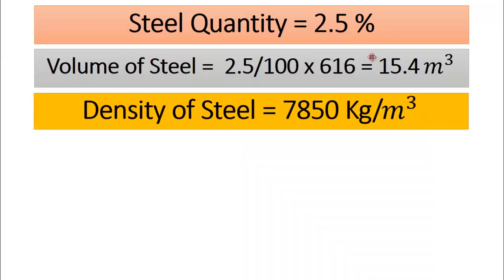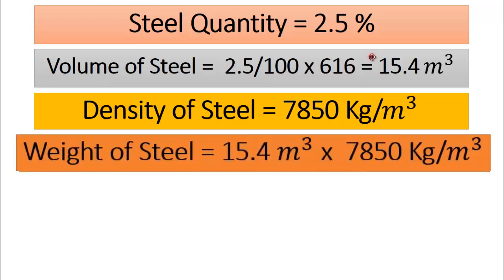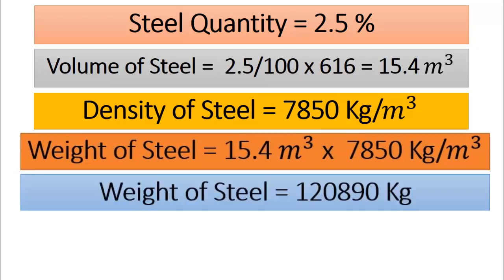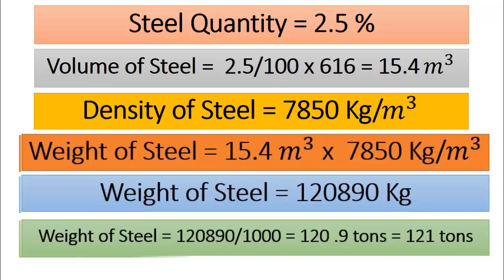We know that density of steel in MKS system is 7850 kilogram per meter cube. So to find the weight of steel required, just multiply the volume of steel by density of steel. We will get weight of steel is 15.4 cubic meter multiplied by 7850 kilogram per meter cube. Weight of steel will be equal to 1,20,890 kilograms. If you want to convert this value into tons, we know that 1 ton is equal to 1000 kilogram. So weight of steel in tons will be equal to 120.9 tons, which is nearly equal to 121 tons.